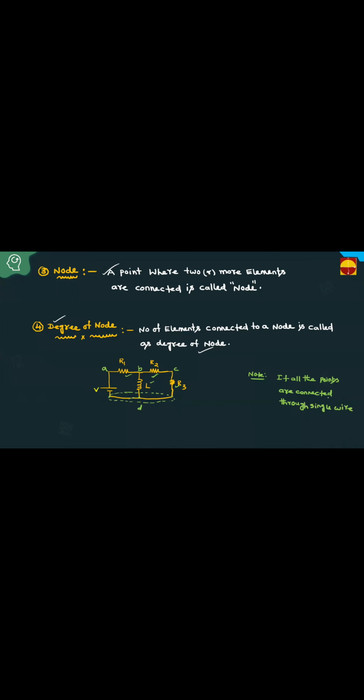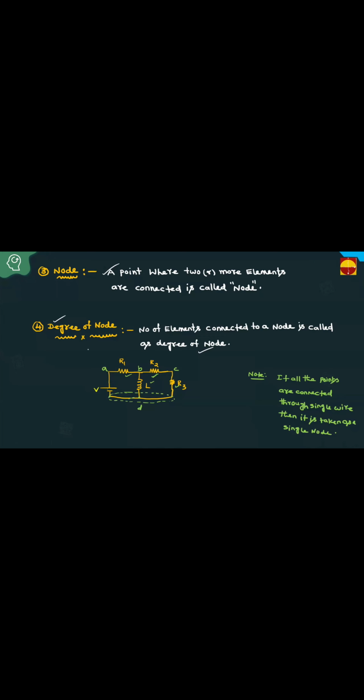Then it is taken as a single node. This point you have to remember: single node.